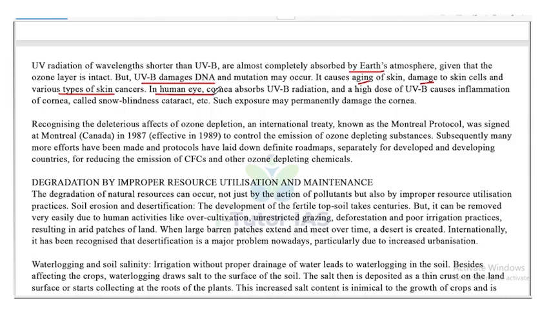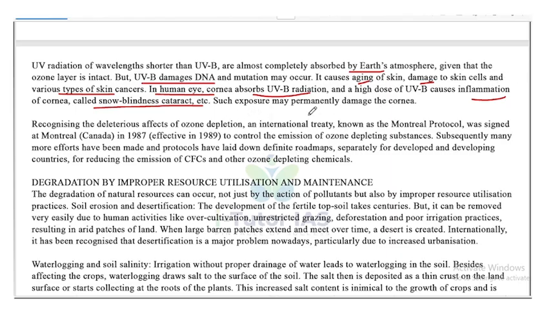In the human eye, the cornea absorbs UVB radiation, and a high dose of UVB causes inflammation of the cornea called snow blindness, cataract, etc. So these are the side effects of absorbing UVB radiation by our cornea: snow blindness, cataracts, etc.